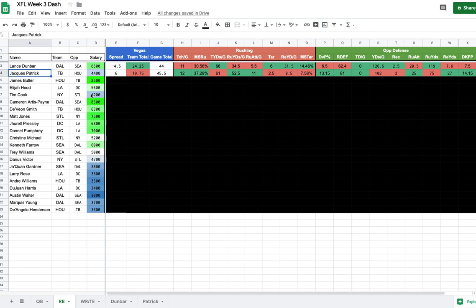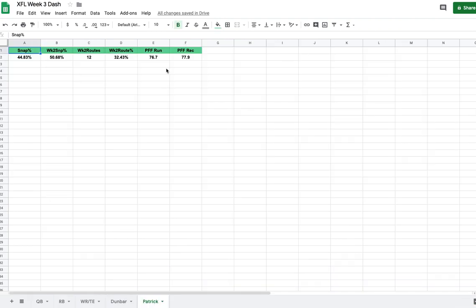We've got Jax Patrick for Tampa Bay. He's only going to be 4,400. The reason I like him is that the other running back, Davion Smith, is 6,300, about $2,000 more expensive than Jax Patrick. But if we look at this from last week's perspective, Davion Smith played 50% of the team snaps. If we go over here and look at Patrick's stuff, last week he played 50.68% of the team snaps. So these guys got an identical 50-50 split in snaps, which I think is going to give us a lot of interest towards Patrick, knowing he is $2,000 cheaper.